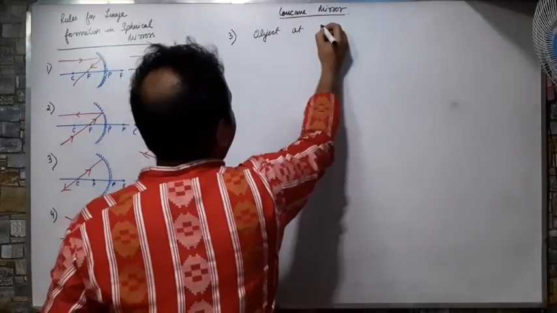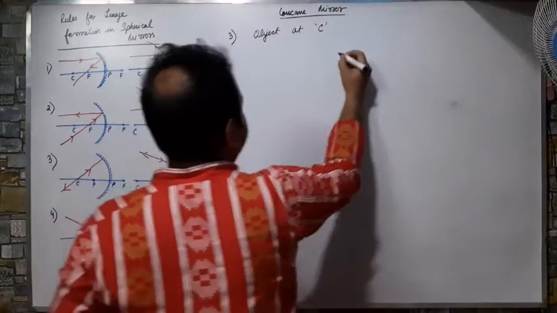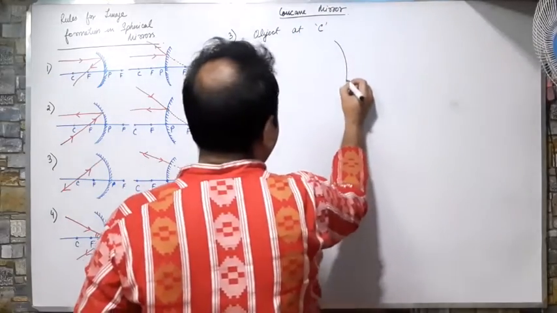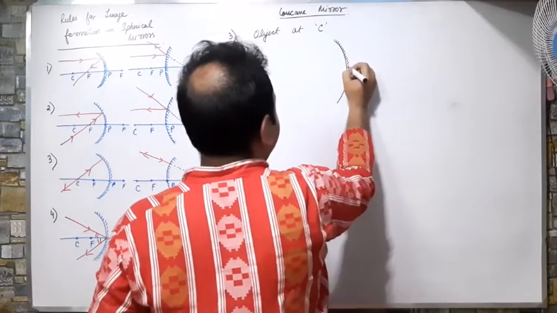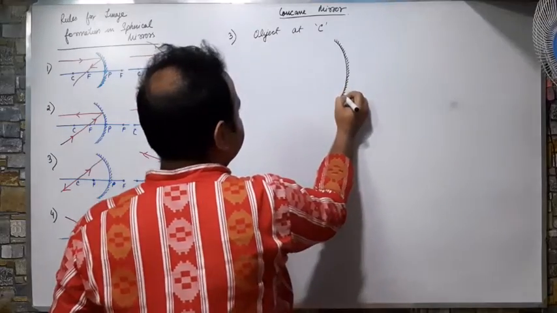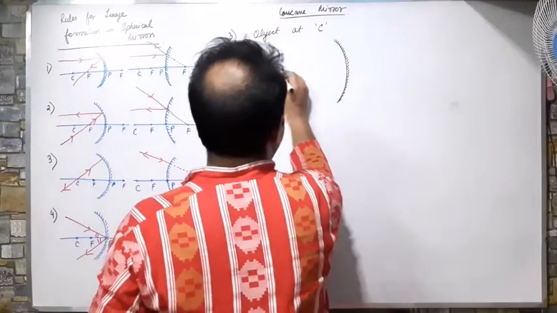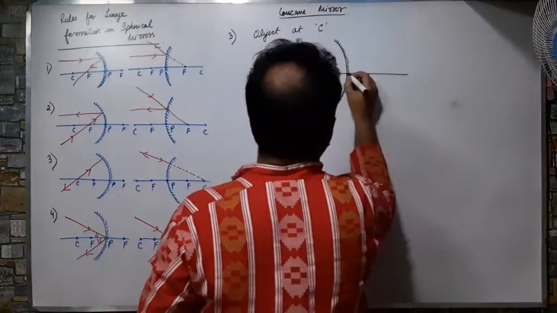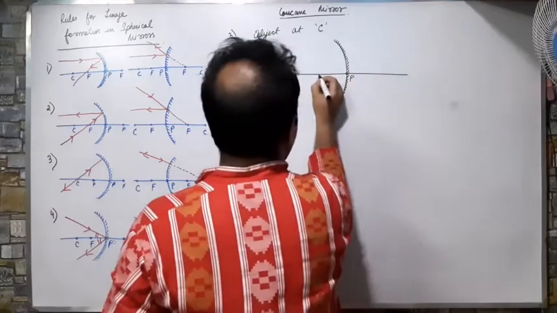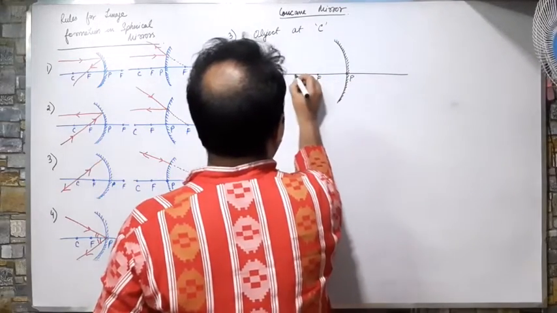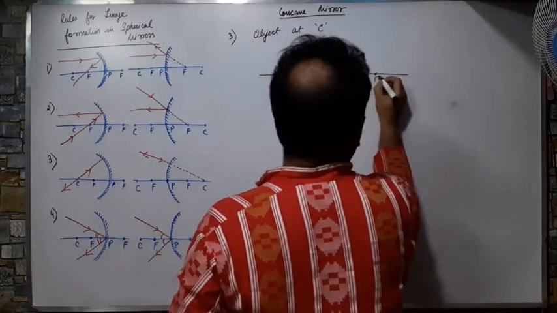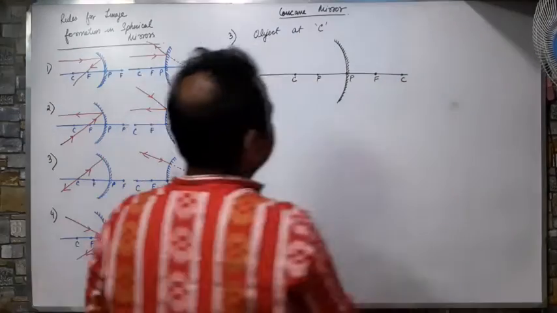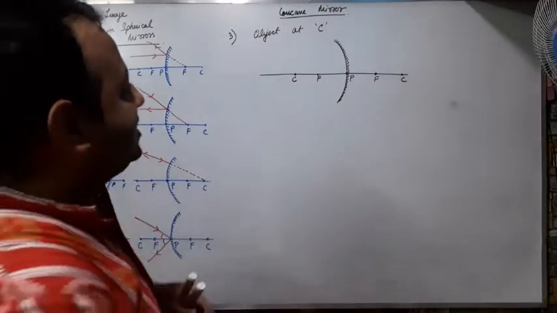Object at C. This is the pole, this is the focus, and this is the center of curvature. So where have I placed the object?